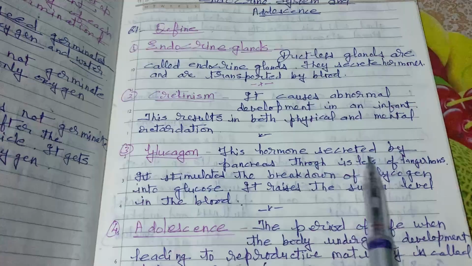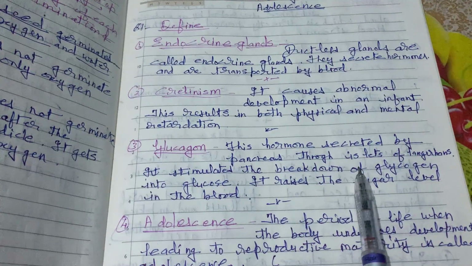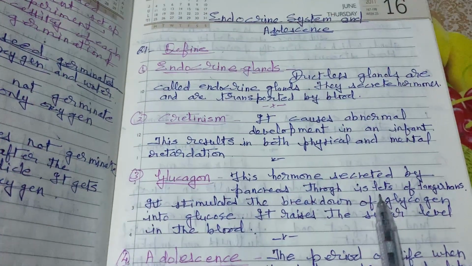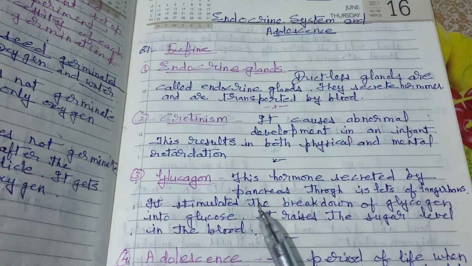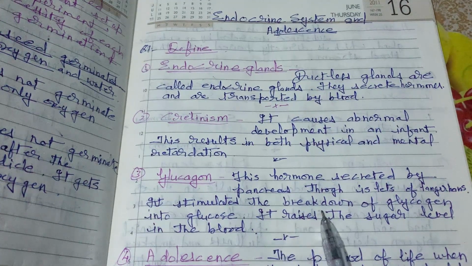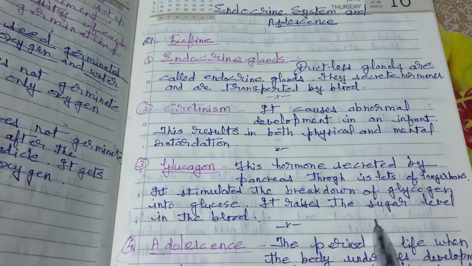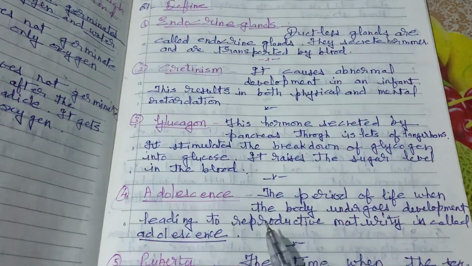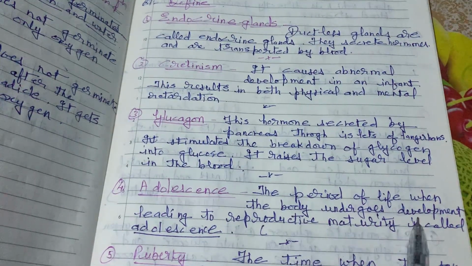Glucagon, this hormone is secreted by pancreas, through islets of Langerhans. It stimulates the breakdown of glycogen into glucose. It raises the sugar level in the blood. Adolescence, the period of life when the body undergoes development leading to reproductive maturity, is called adolescence.